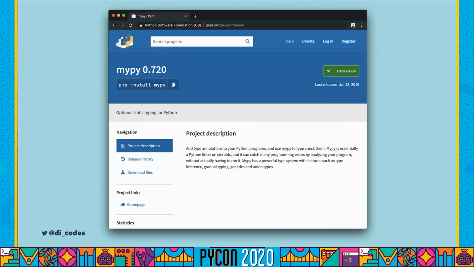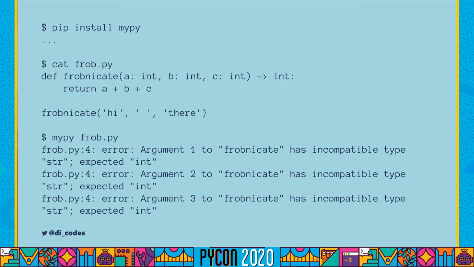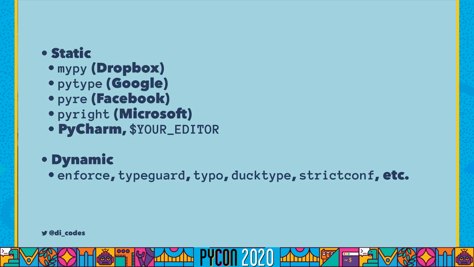So at this point, Mypy had transitioned from being a Python variant to just a type checker, and it was available on PyPI. You could just pip install it. So you could pip install Mypy, write some type annotated function, and run it, and Mypy would tell you if you were using your types incorrectly. There are actually a bunch of type checkers besides Mypy. At this point, Mypy is mostly owned by Dropbox, Google has Pytype, Facebook has Pyre, Microsoft has Pyright, PyCharm actually has a type checker built into it, and really most of these can be integrated with your editor, so you can sort of mix and choose as you'd like.